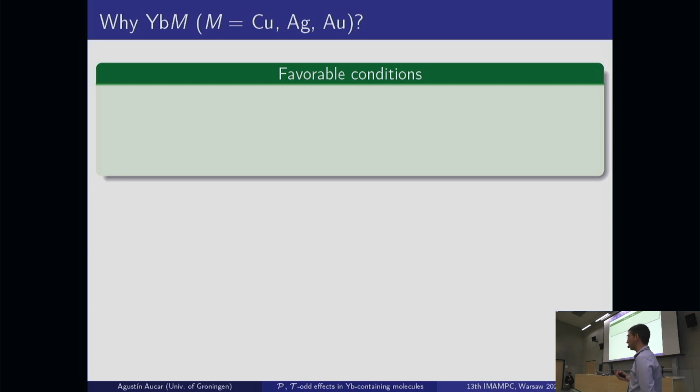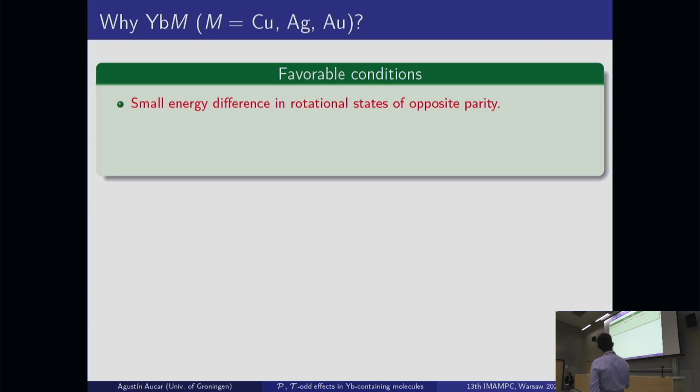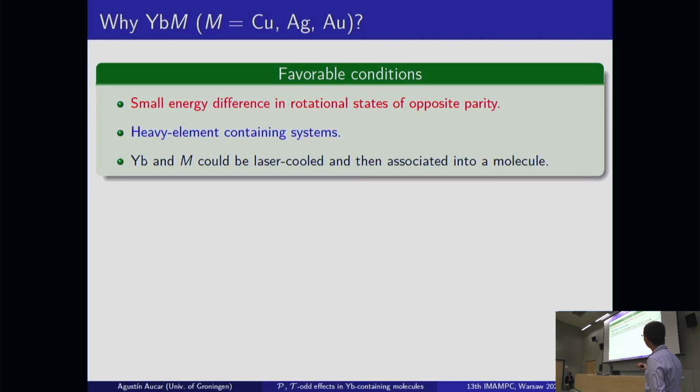First, because it was a suggestion of one of our colleagues, Professor Thomse, and because these molecules have a couple of favorable conditions. Among them, we can mention this small energy difference between the rotational states that I mentioned before. Also, because these are heavy-element-containing molecules, the relativistic effects are quite important here. And finally, because these metals, in principle, theoretically, could be laser cooled, and then they can be associated to form a molecule, and then we can improve the precision of the measurements.